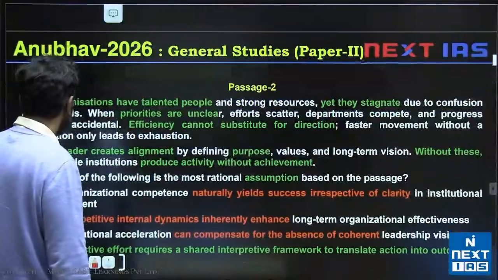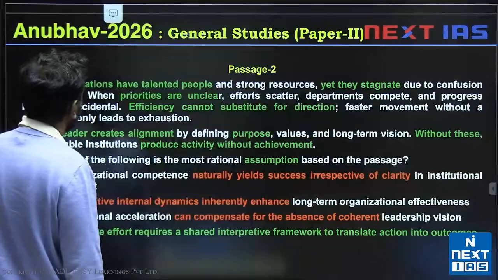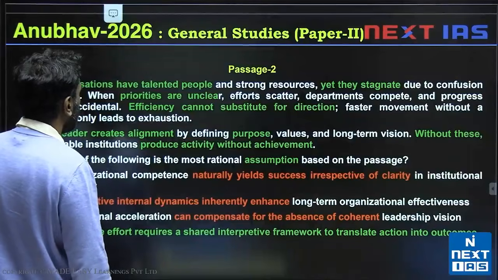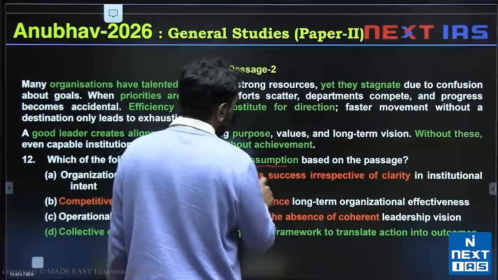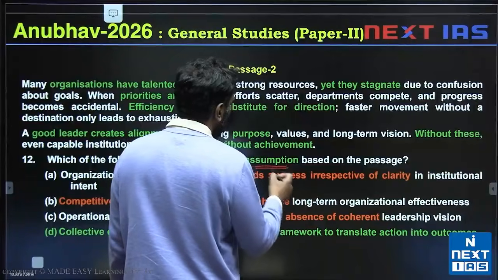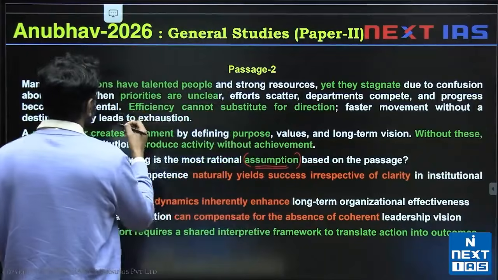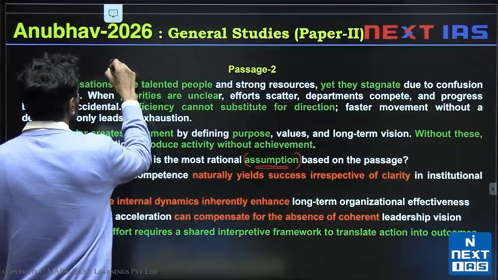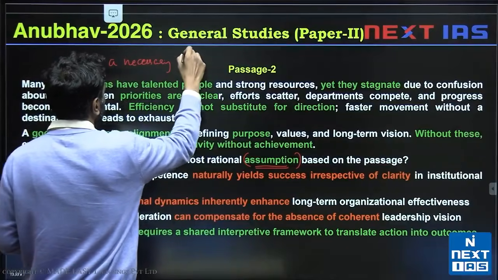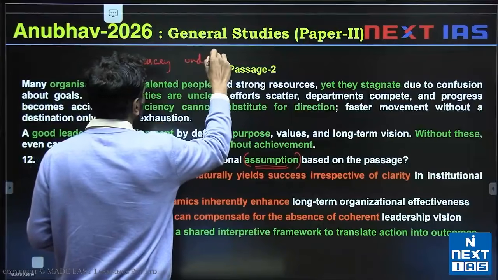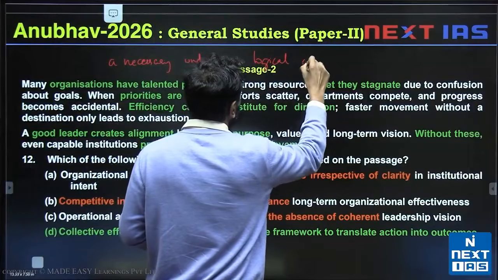Let's look at passage 2, question 12. So we are looking at which of the following is the most rational assumption. I've discussed assumption questions in the past. Those of you who don't know, an assumption is, so let me define an assumption for you. An assumption is a necessary underlying logical connection.